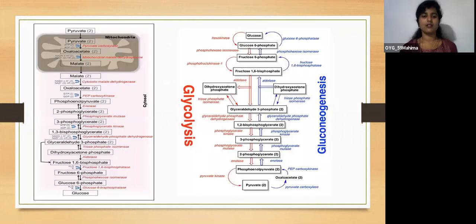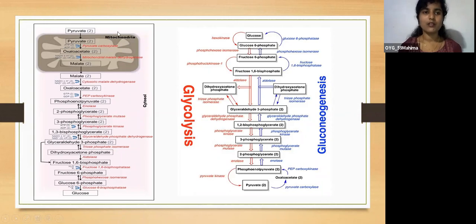Now we will see the pathway of gluconeogenesis. These two pathways share steps, so to differentiate between glycolysis and gluconeogenesis, I have put both pathways here. First, this pyruvate step is irreversible: phosphoenolpyruvate cannot be converted back to pyruvate by the enzyme pyruvate kinase.